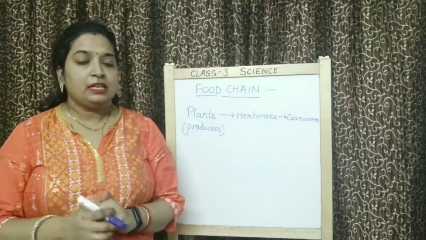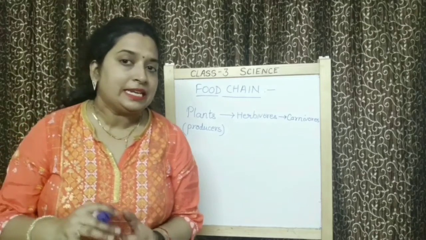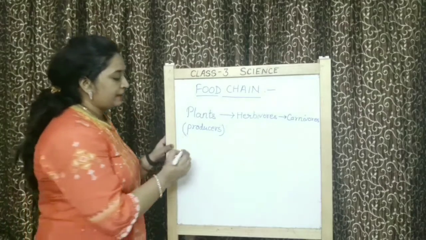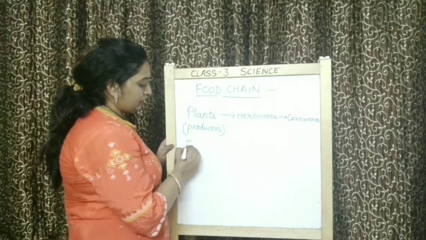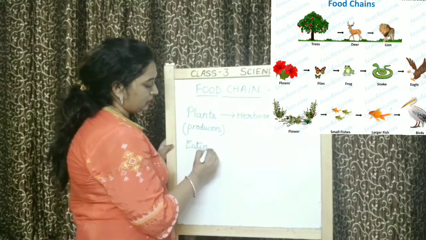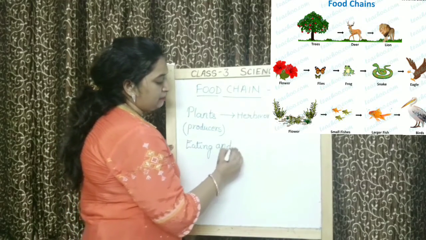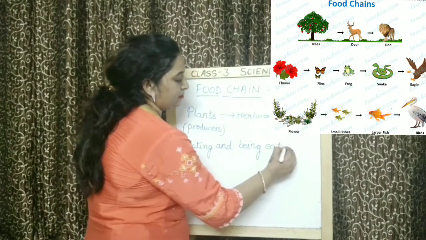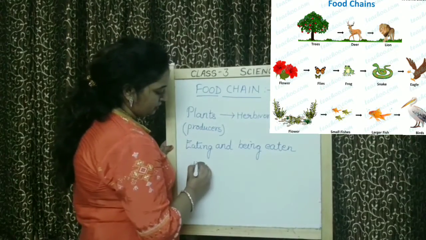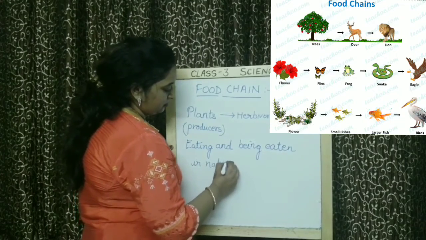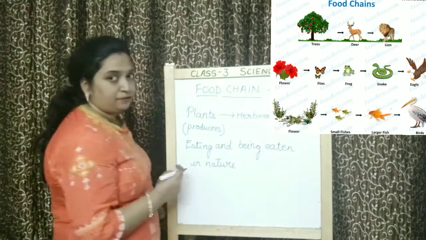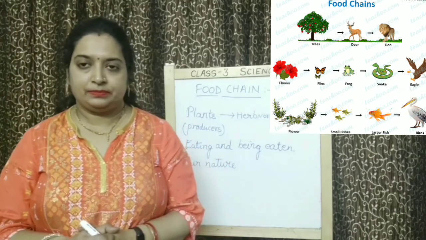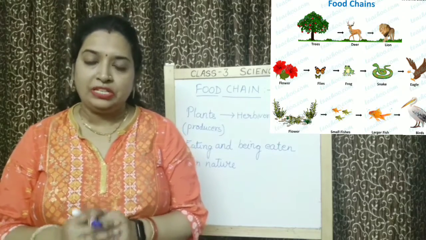Food chain is eating and being eaten in the nature. Right? If I write what is food chain? Eating and being eaten. In nature, it forms a chain among all the living things, and that is called food chain.